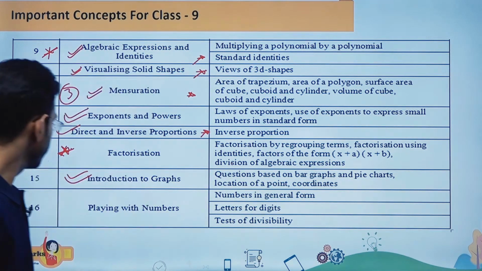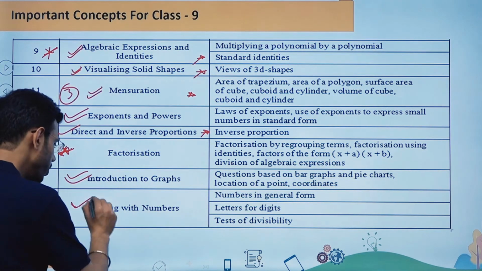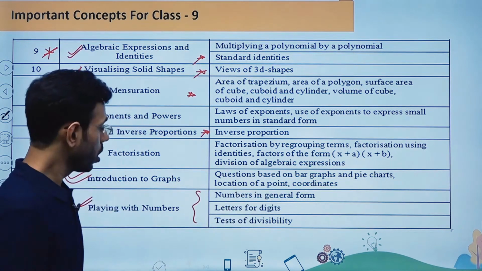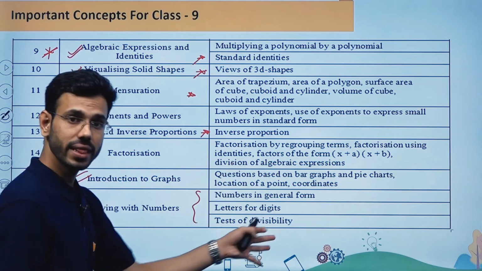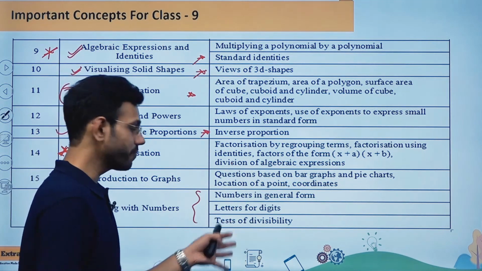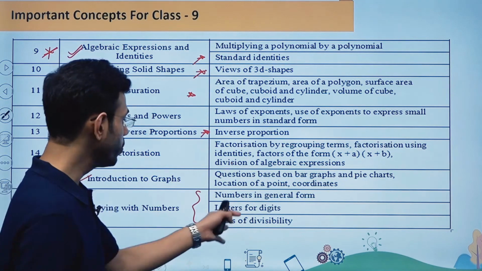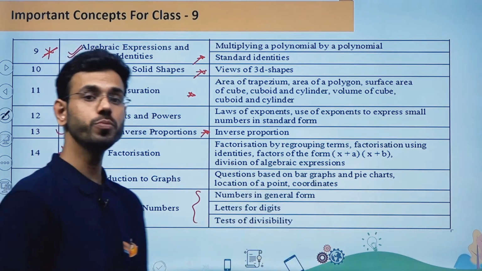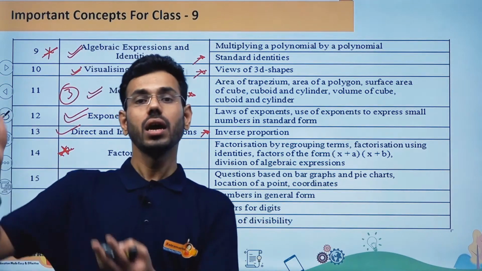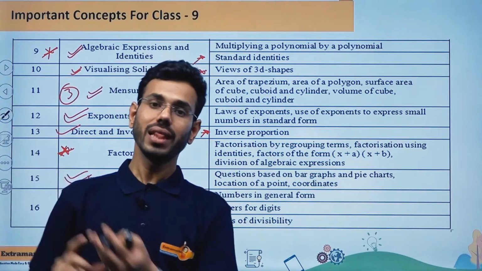So next chapter is playing with numbers, in which they can ask you questions from numbers in general form or letters for digits. They will be giving you letters in the place of digits. And the next concept from where they can ask you the question is going to be test of divisibility. So you should be knowing the divisibility test of 2, 3, 5, 6, 9, like this.